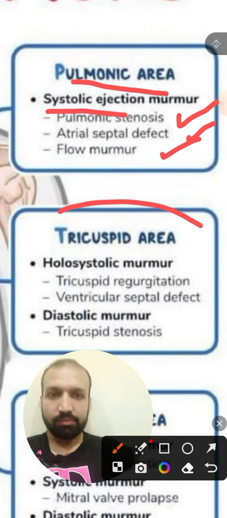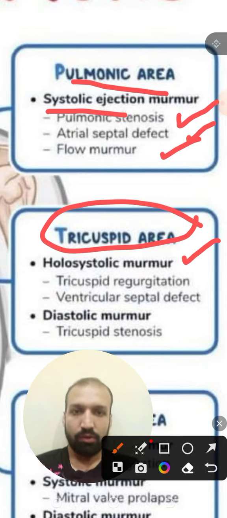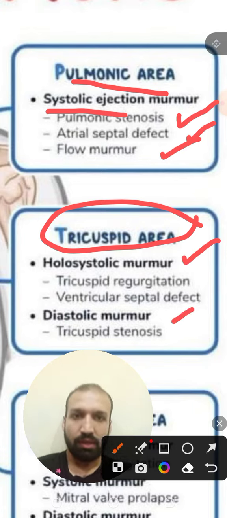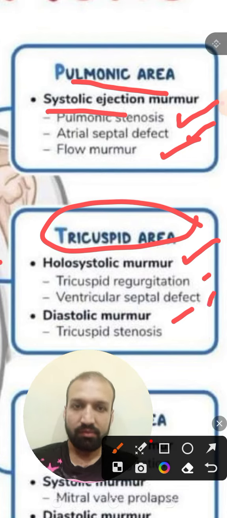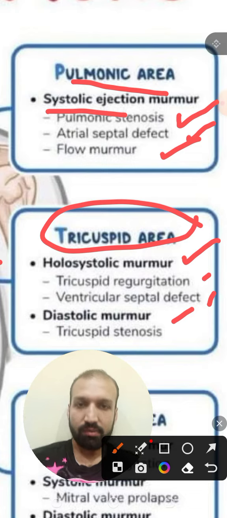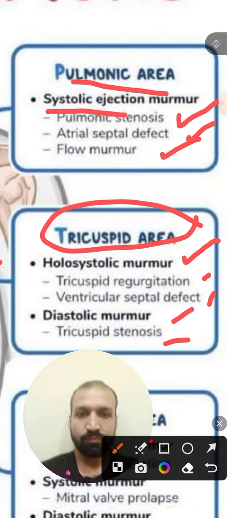Then there is the tricuspid area, where there will be a holosystolic murmur and a diastolic murmur. First of all, the tricuspid holosystolic murmur is seen in tricuspid regurgitation and VSD, ventricular septal defect. Then the diastolic murmur is seen in tricuspid stenosis.